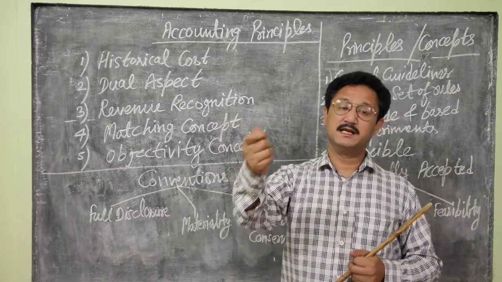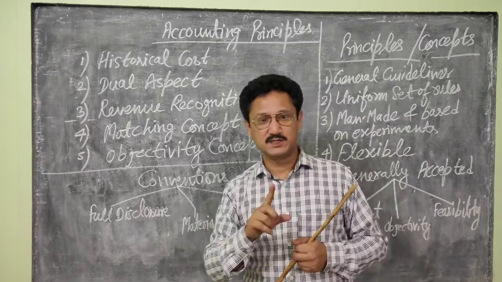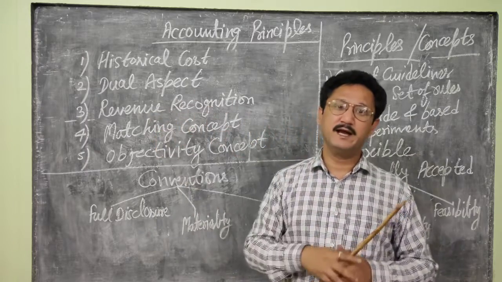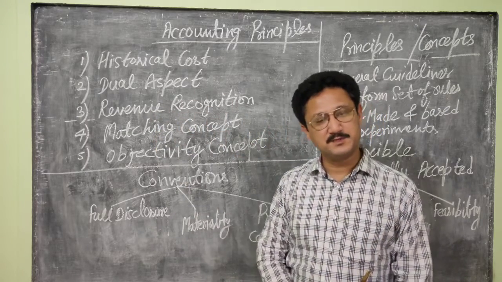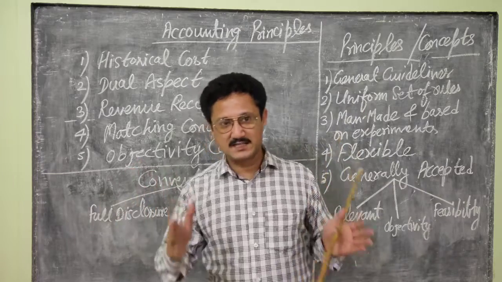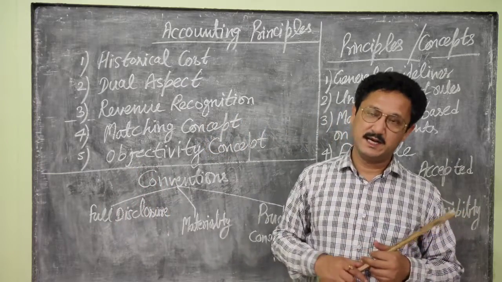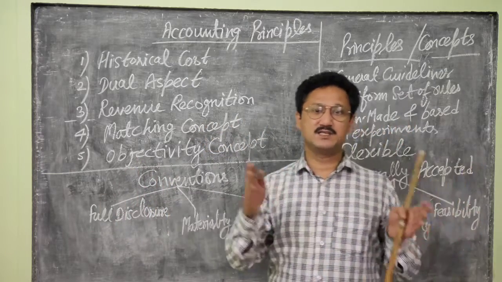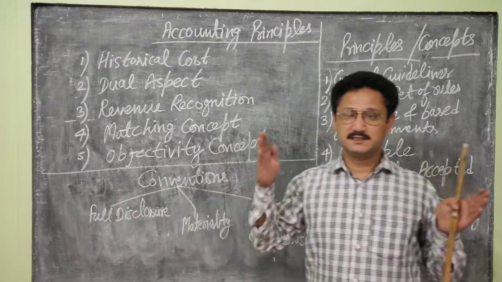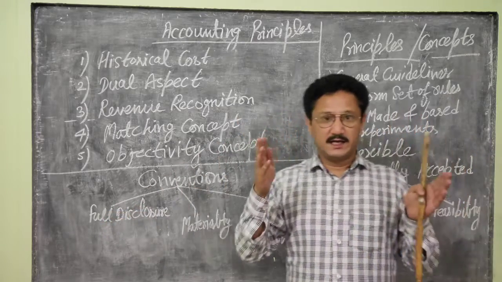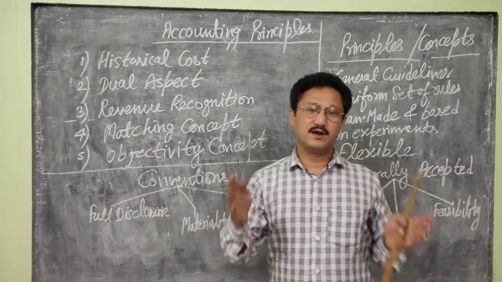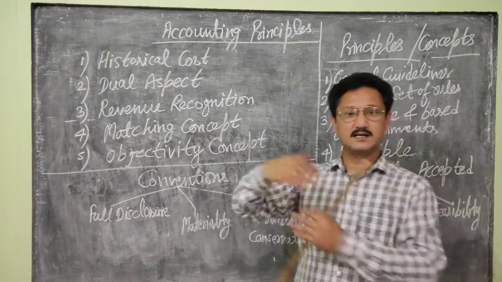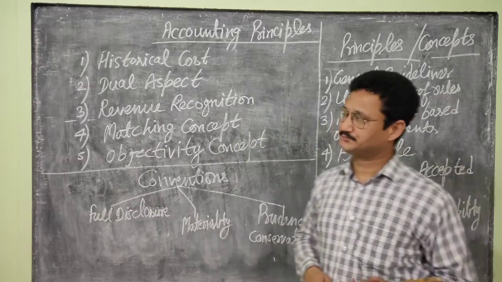If I purchase it on credit, it means the person becomes my liability, he becomes my creditor. So the dual aspect concept says that every business transaction has two aspects. It affects two accounts. One account will be debited and the other account will be credited.